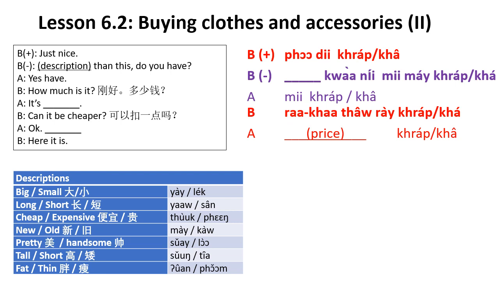170 บาทค่ะ. What is 170 บาท? Is 170. Okay, 170 บาทค่ะ then you want to ask for discount. ลดหน่อยได้ไหมคะ. So we learned this in the earlier lesson. Can you give me a little discount? ลดหน่อยได้ไหมคะ.